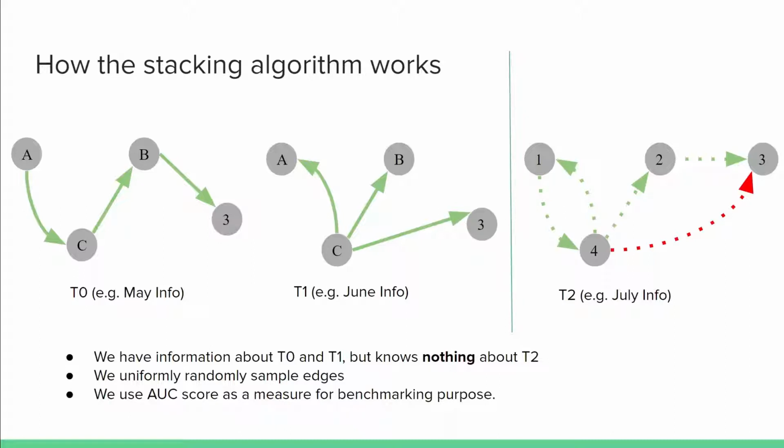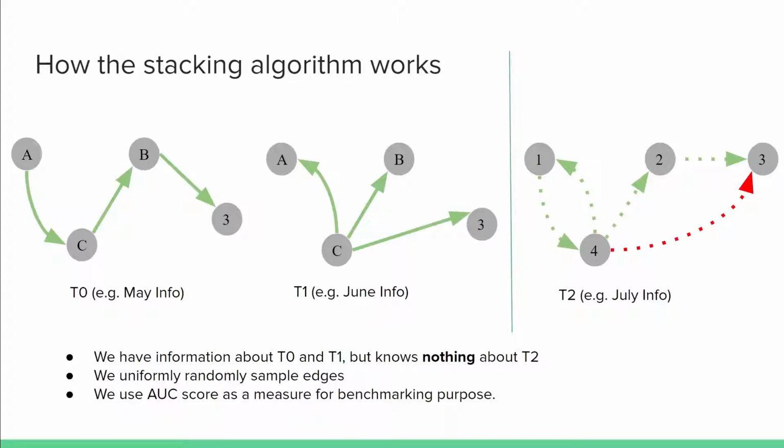Like in this figure, we will consider the only information we saw are T0 and T1, and thus we want to seek if it is possible for us to predict T2. Also note that we do not consider each layer as an aggregation of the graph, meaning that each layer is a different time snapshot. So the edges in layer 1 will not necessarily appear again in layer 2. For example, we know everything about the network in May and June, but we're at the beginning of July, and thus we want to see if we can predict what will happen next.